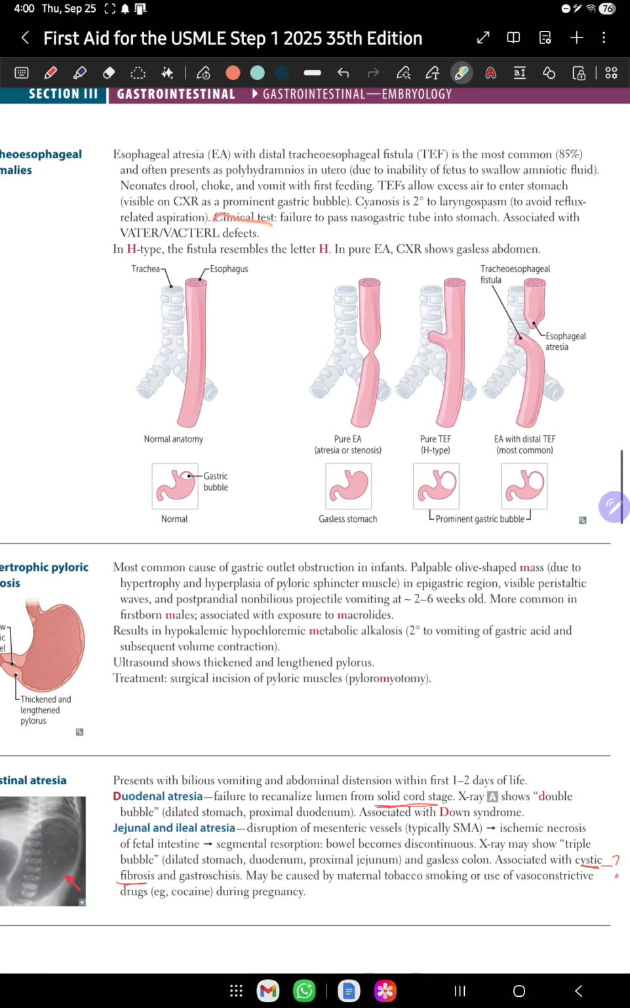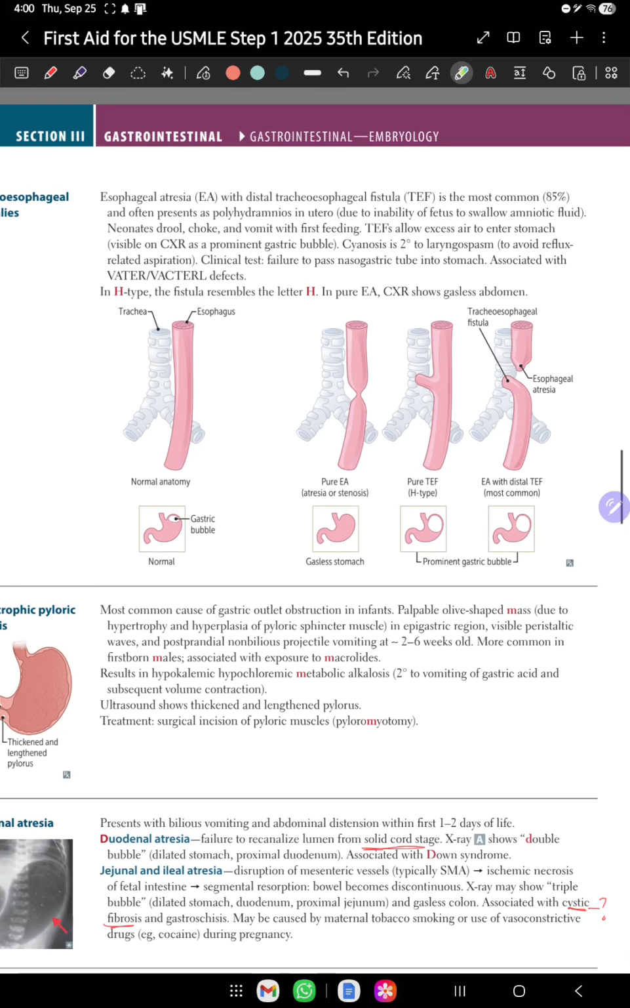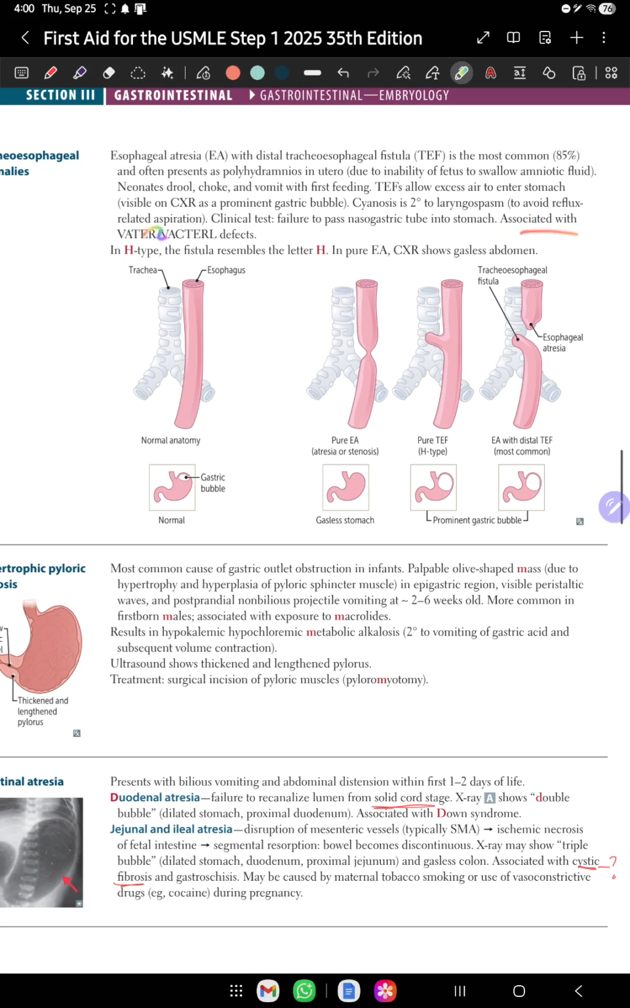Further, the clinical test. The clinical test is failure to pass a nasogastric tube. The nasogastric tube is a type of tube which enters through the nose and goes into your stomach. So the test will show failure to pass the nasogastric tube into the stomach, and it is associated with VACTERL defects.